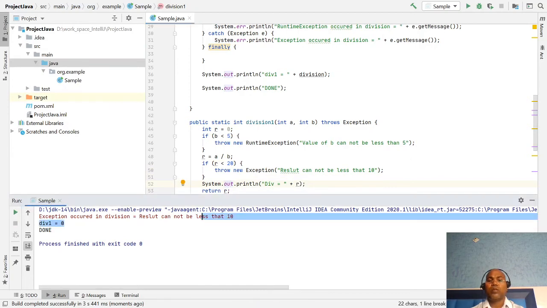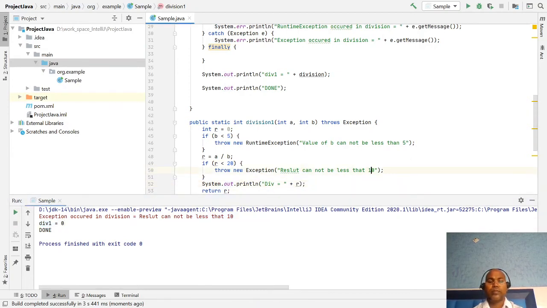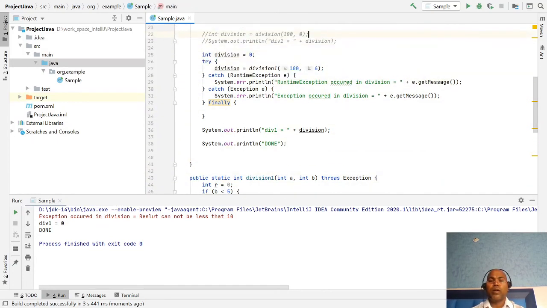Here your exception occurs in the division, which means this catch block handles the exception.